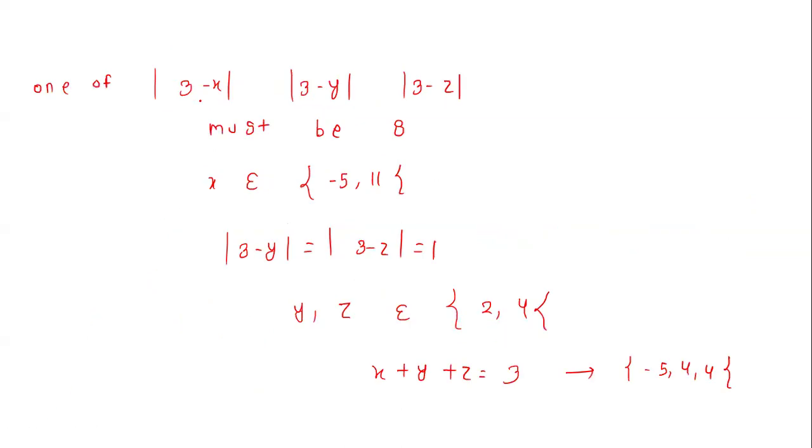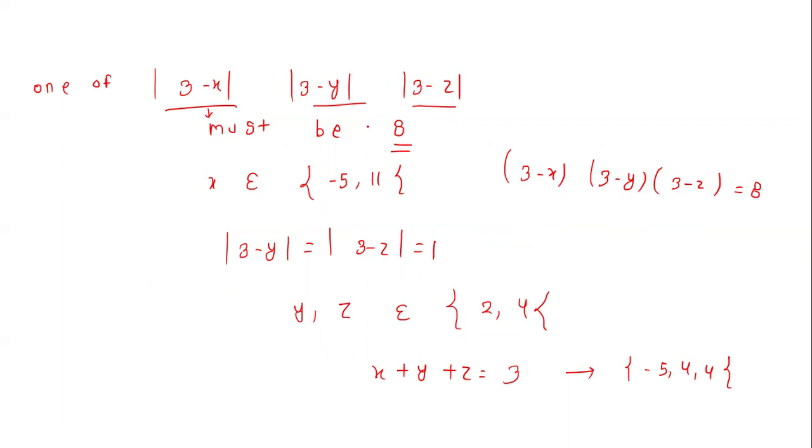Another possibility is that one of these numbers is even and the other two are odd. In that case the product must be 8, so one of them must have modulus 8. So I take mod of this is equal to 8.